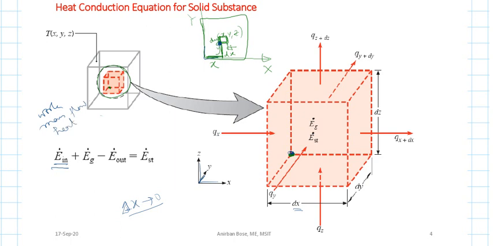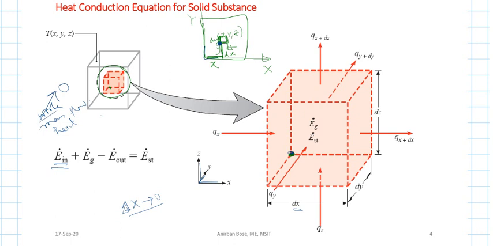But here we are neglecting any kind of work transfer. There is no work transfer involved because we are considering a solid substance. If it was a fluid substance, the work associated with the pressure would act, and the tangential viscous shear work may act.